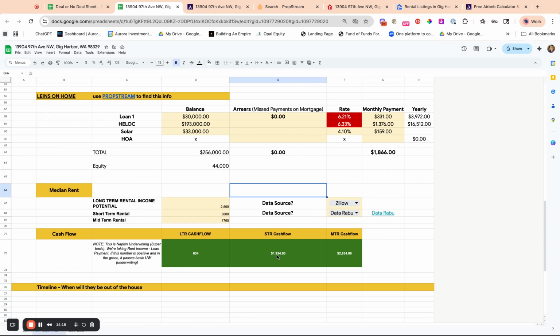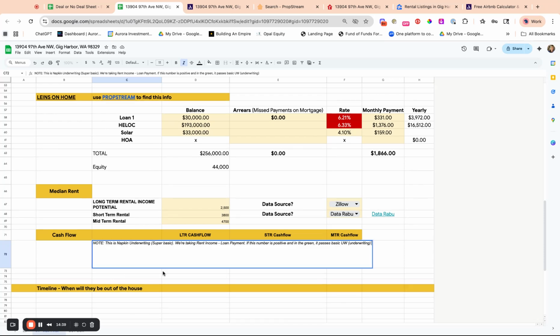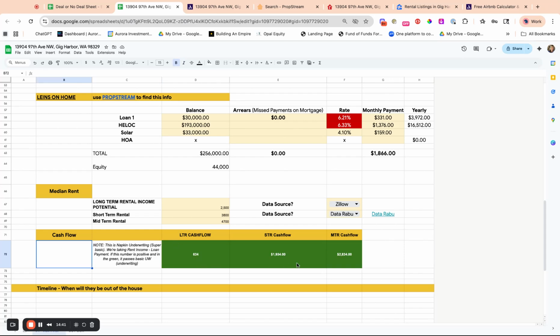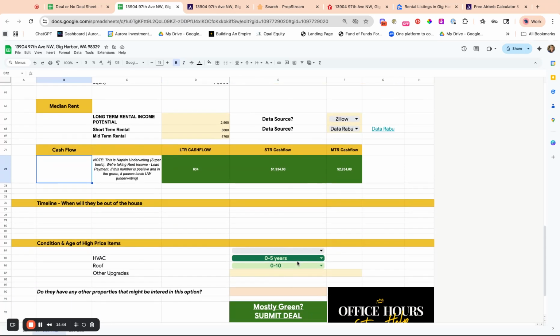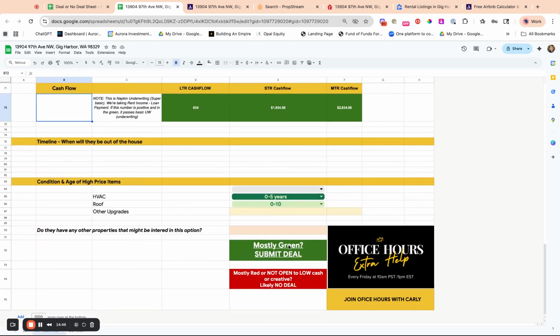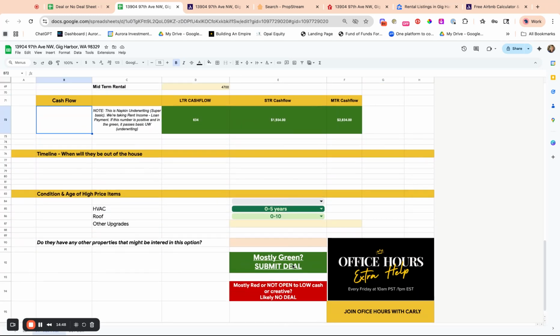But keep in mind, that's not including you have to do yard work, garbage, lights, internet, all of that stuff. So we're just doing very basic underwriting, napkin underwriting, which is like taking the rent income minus the loan payment. And if the number is positive and in the green, it passes basic underwriting. So that's right here too. So what we've done is, okay, there's some green here. We're going to ask the agent how long everything is, other upgrades.